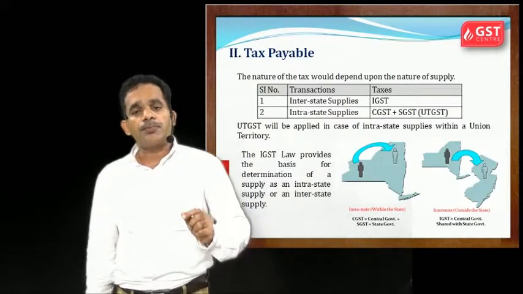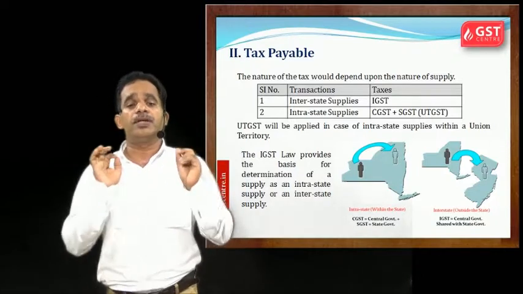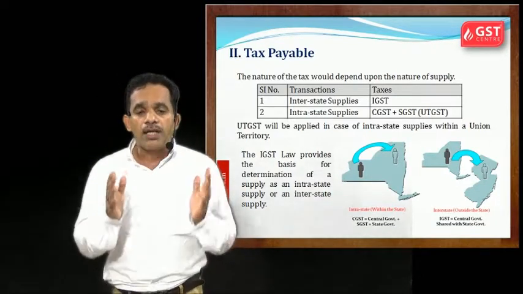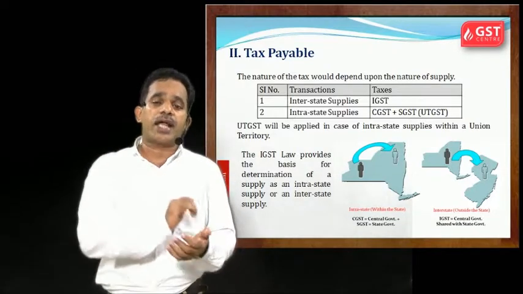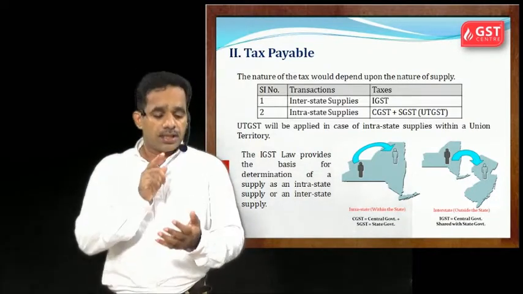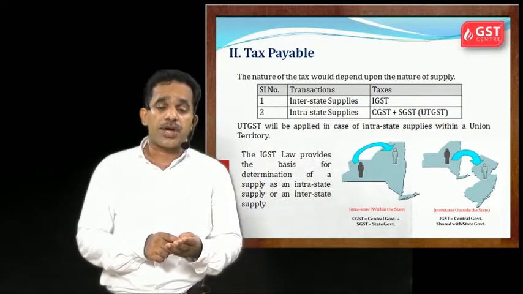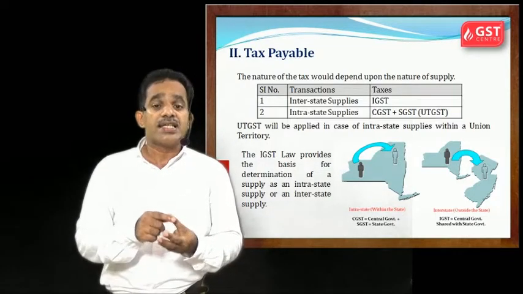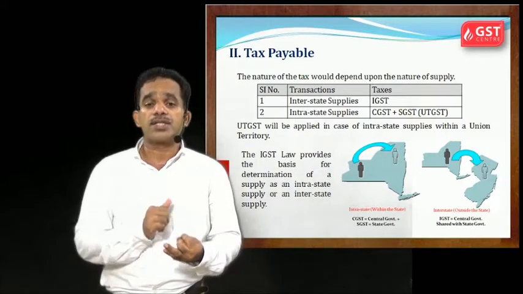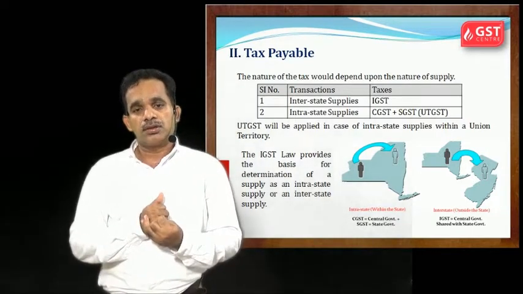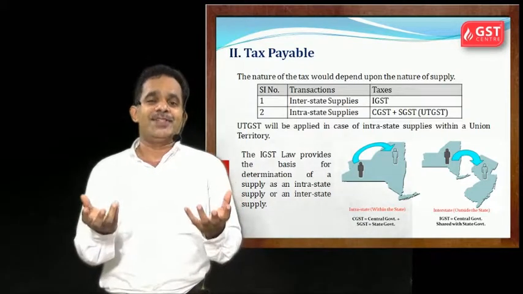Then the second point is tax payable. See, what type of tax should you pay? There are three types of taxes. That is SGST, State Goods and Service Tax, CGST, Central Goods and Service Tax. Third is Integrated Goods and Service Tax. So there are three forms of GST.